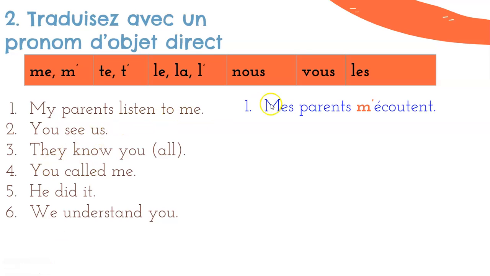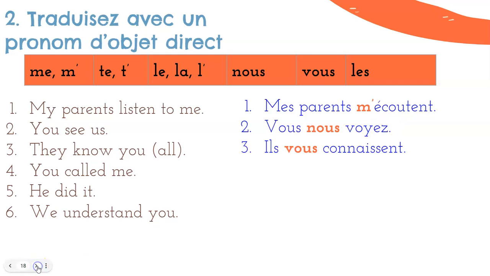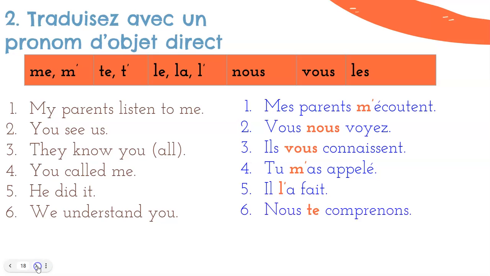My parents listen to me, mes parents m'écoutent. Notice that these are almost always going to be in the opposite order of our English versions, right? Instead of my parents listen to me, this is more like my parents, me listen. Same thing, instead of you see us, you us see. Vous nous voyez. Ils vous connaissent. Tu m'as appelé. Il l'a fait. Nous te comprenons.